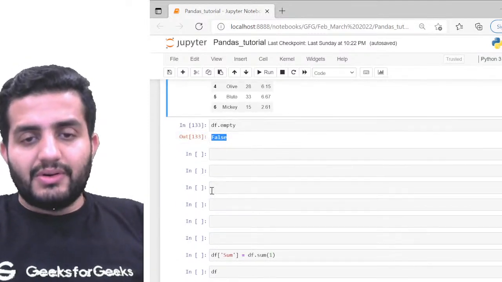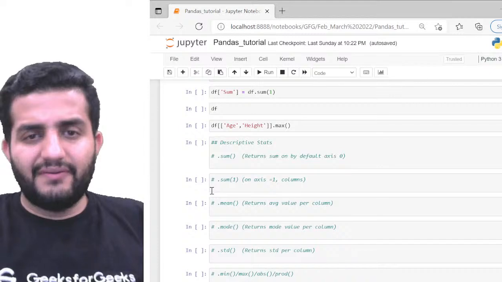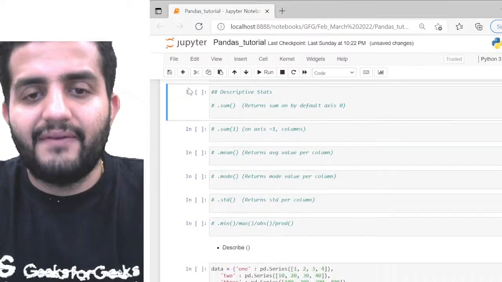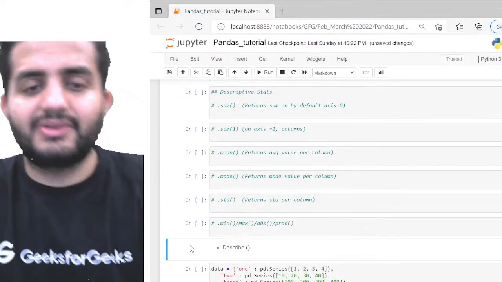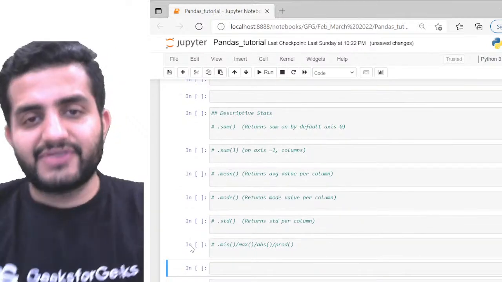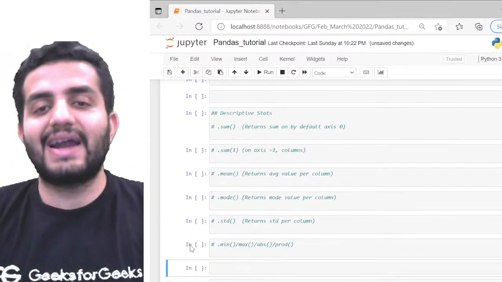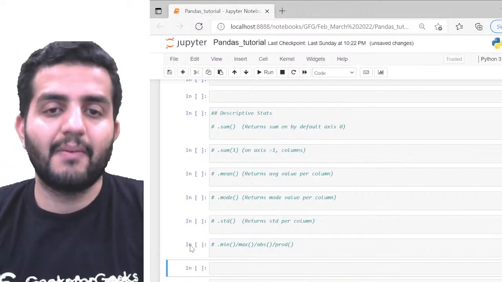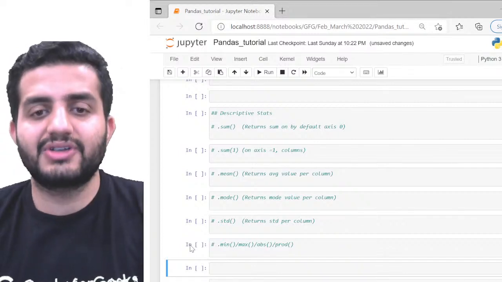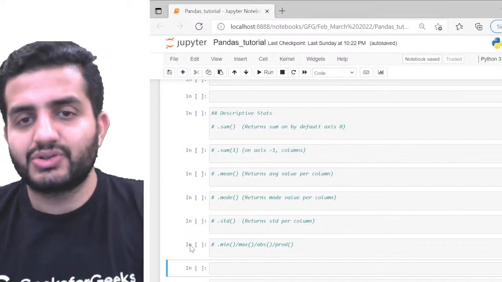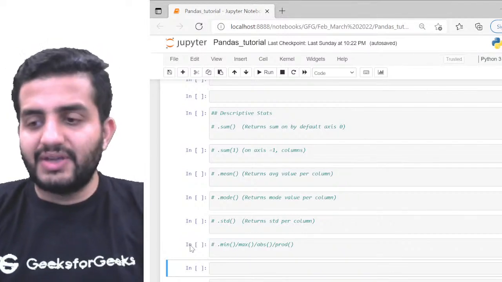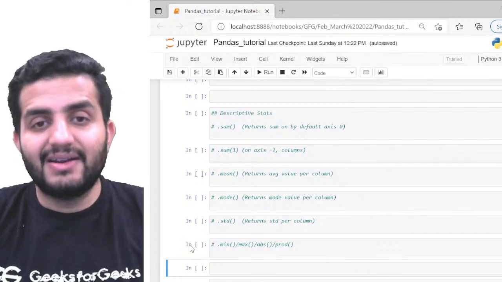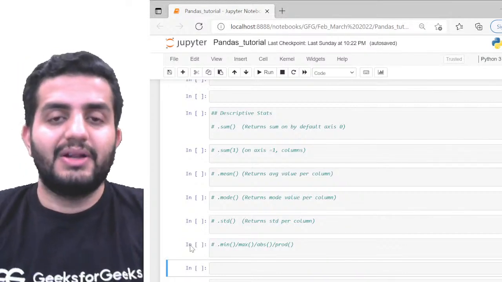Cool. So great. Let me give you some descriptive stats. Okay, this is again very interesting. I'll come to describe later. Describe is again very important. But before this, I have some really interesting descriptive stats functions. So what are my descriptive stats here? Descriptive stats like sum, mean, mode, standard deviation, minimum, maximum, absolute, prod. All of these are descriptive stats, right? These are some of the other descriptive stats which we might need in our analysis, right?